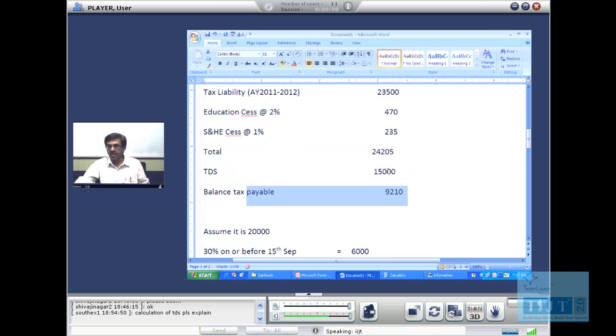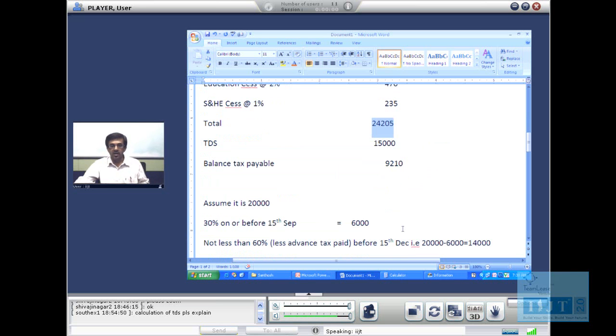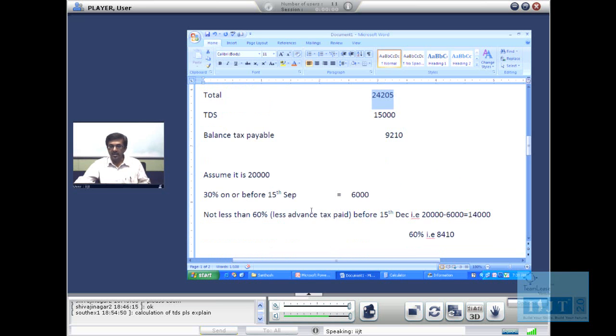Now if tax was not deducted, this would be his calculation. This would be the total tax payable, and on that again we would have to make this calculation. To make the calculations easier, I have rounded off the figures. If TDS has been deducted, that amount has to be reduced, because tax has already been deducted at source. Otherwise, this is how the calculation is made.